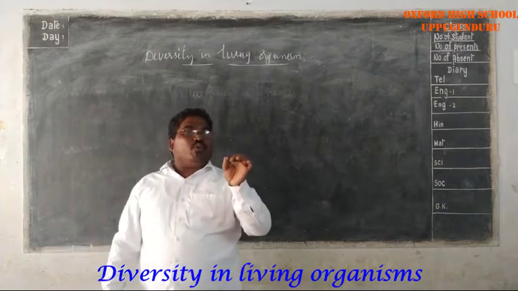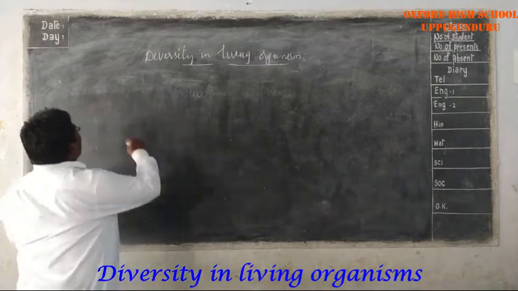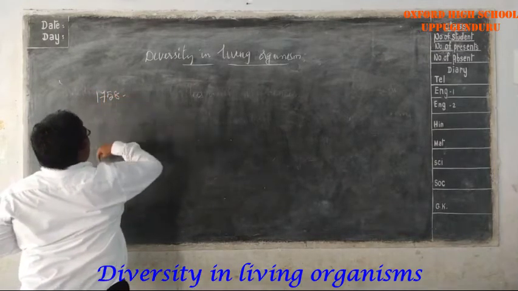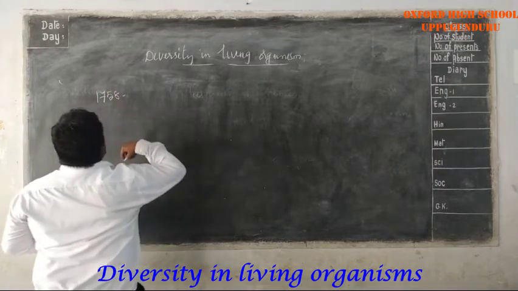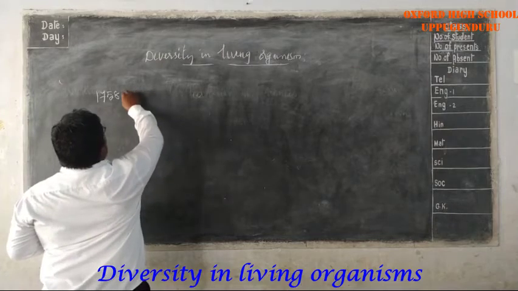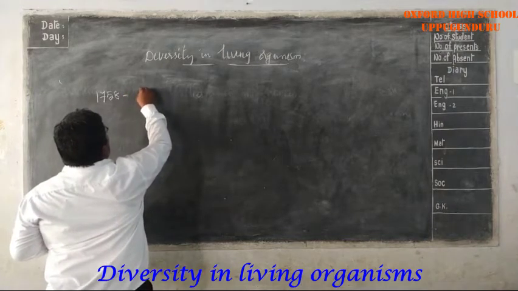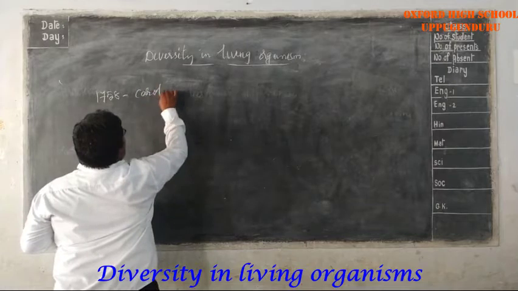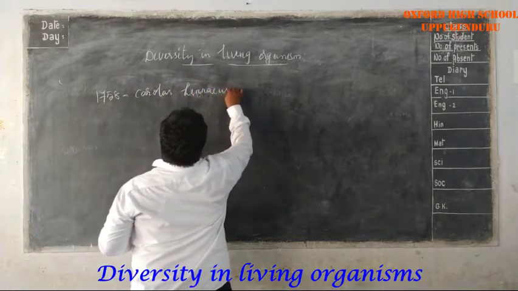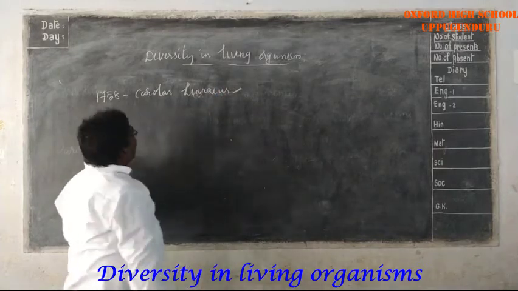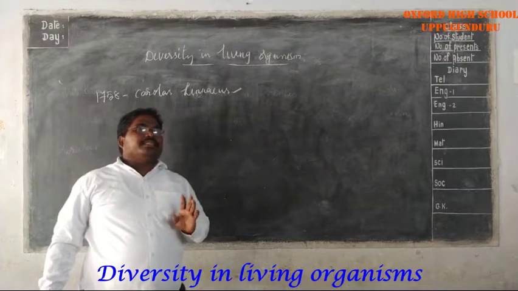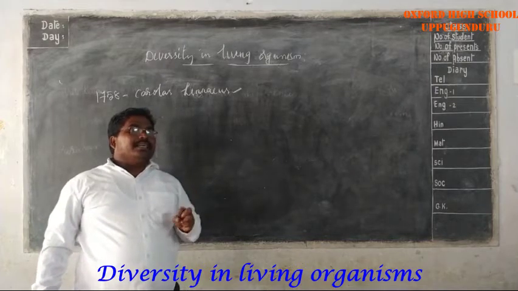The first one was proposed by Carolus Linnaeus in the year 1758. Carolus Linnaeus in the year 1758 proposed the classification of the plant kingdom.